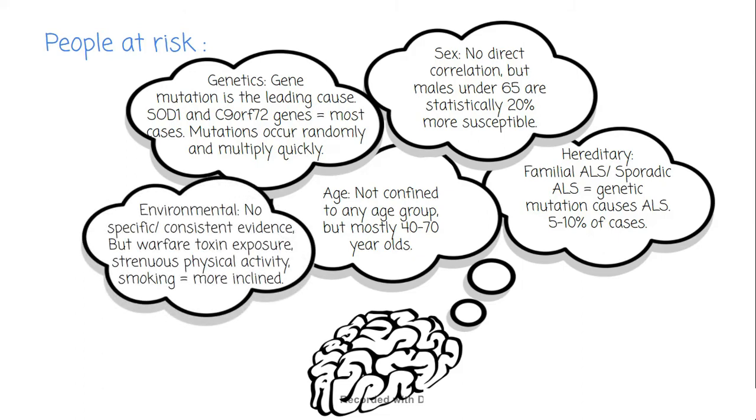Environmental. ALS is in no way spread from person to person. It is a chronic disorder that has no direct specified relation to any environmental factor. However, some lifestyles do tend to lead to a higher risk, although there is no consistent evidence to prove the risk factors. For example, veterans exposed to warfare toxin, athletes during strenuous physical activity, and people who smoke are statistically more inclined to develop ALS.